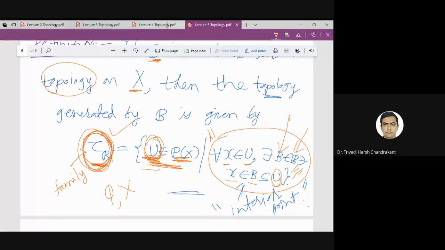Okay, sir. Okay, so I will come back to this example. You can also side by side read the book.